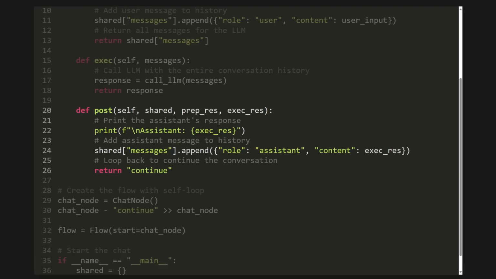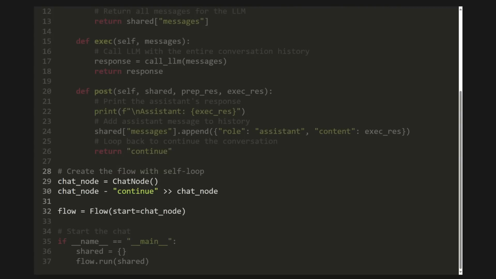Now we just need to create the flow. We instantiate our chat node, and then we define its transition. We tell it that for the action continue, it should go to itself. Chat node minus continue, chat_node. This creates the self loop. And that's it. We create an empty shared dictionary and run the flow.